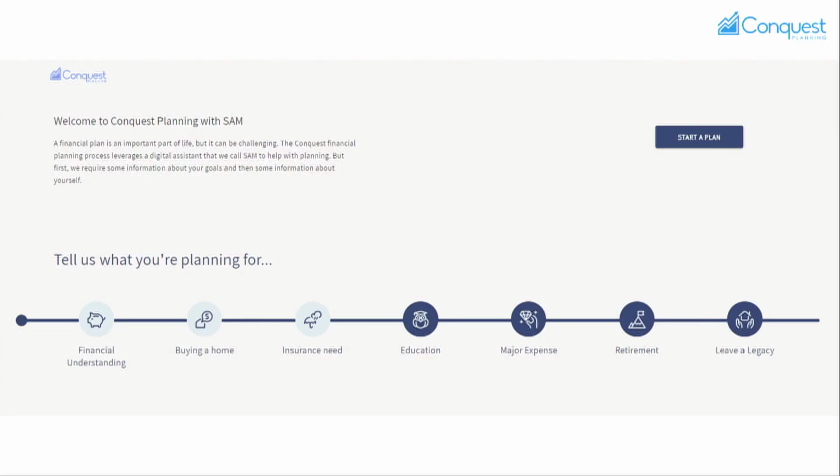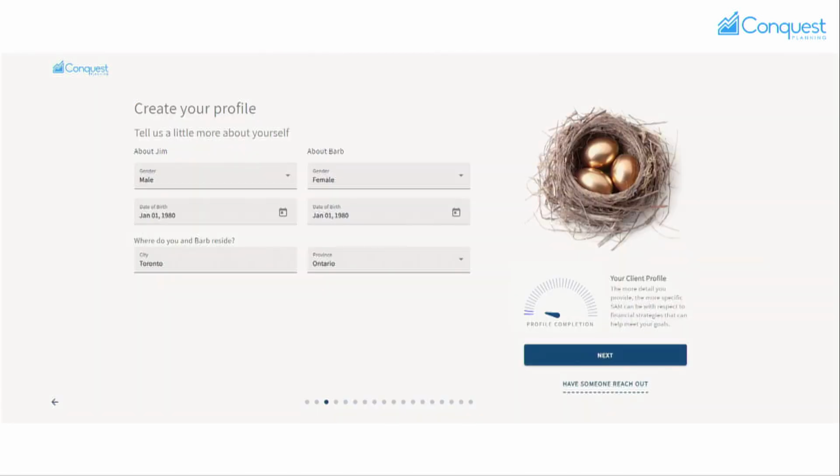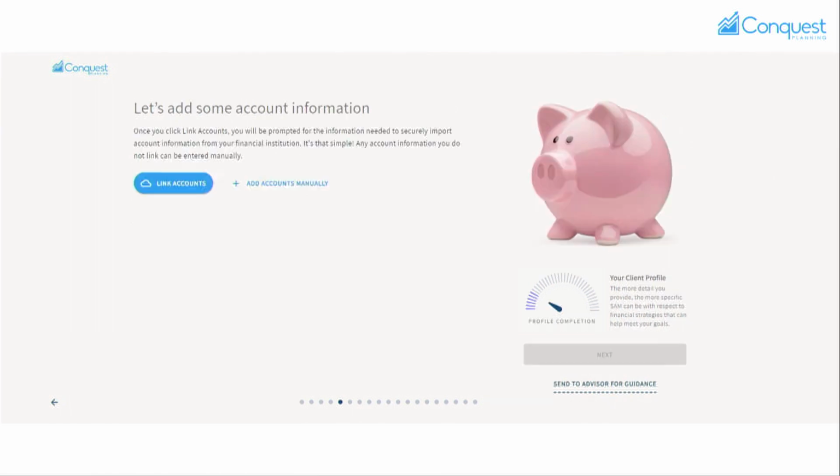Our app here, this is our interface, and again, we have an API, so the interface can be completely replaced and embedded in an enterprise platform. But in our example here, we select which goals are applicable. That will drive the process. We're going to ask some demographic information about the couple so we know their age and so forth. Then we're going to grab some account information.